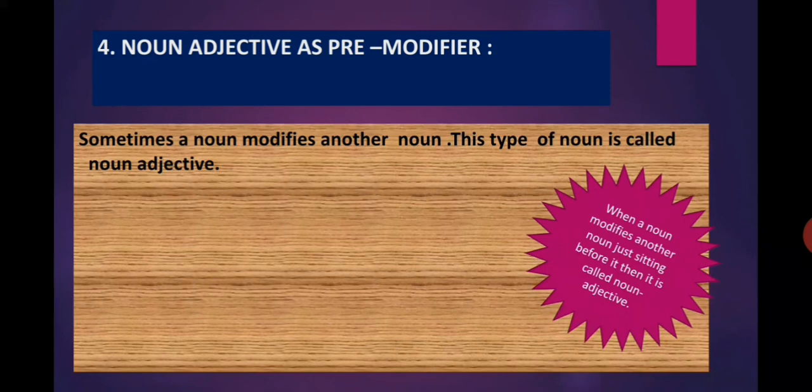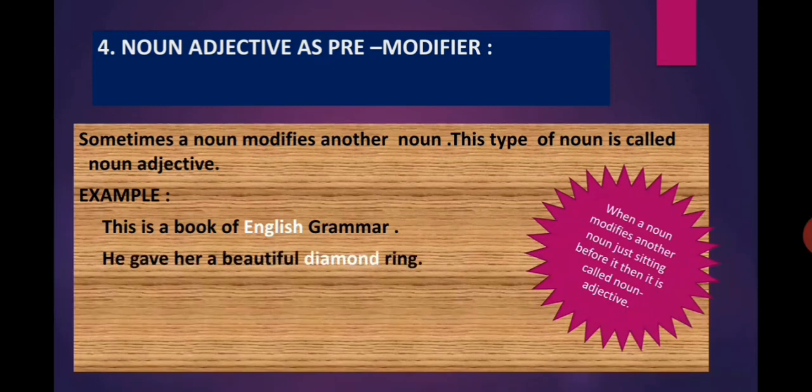Sometimes a noun modifies another noun. This type of noun is called noun adjective. Example: this is a book of English grammar. In this sentence, English is a noun and grammar is a noun also. But the word English is modifying the word grammar. So, English is a noun adjective and it is a pre-modifier also because it comes before another noun, grammar.